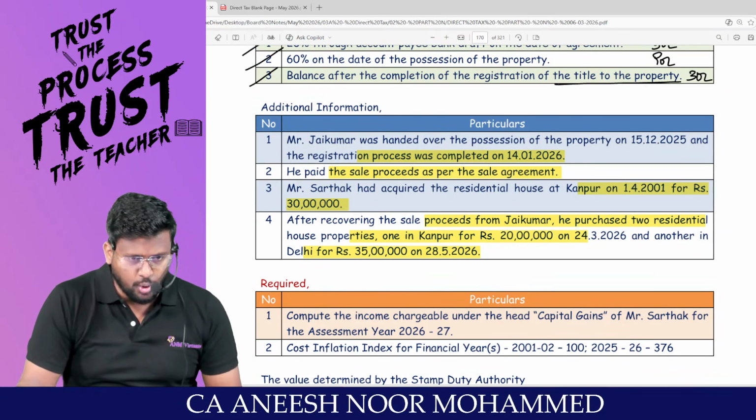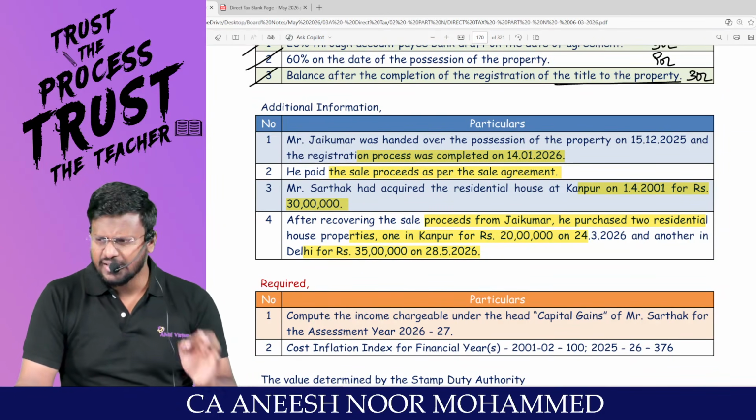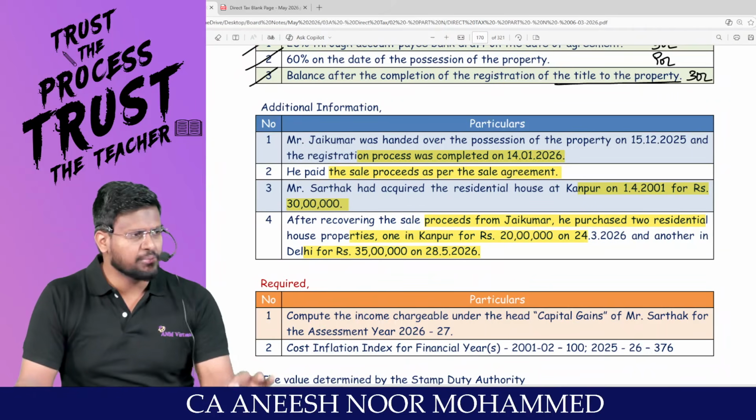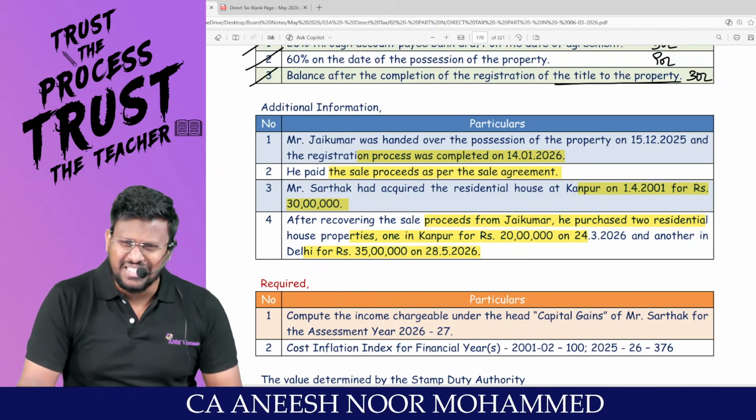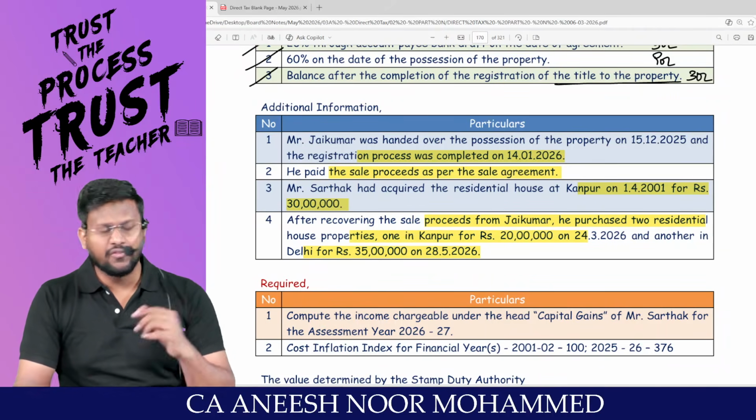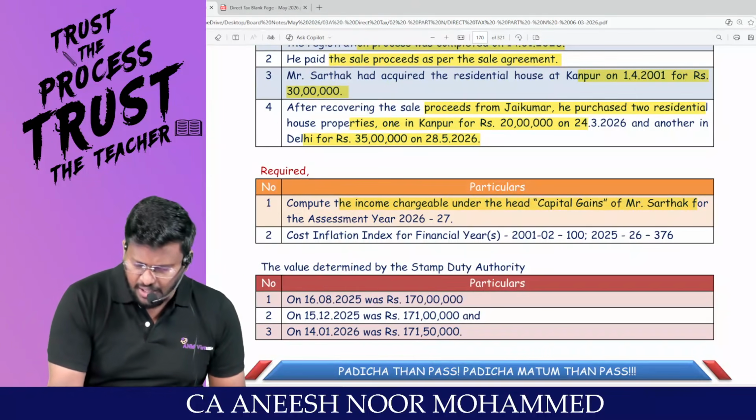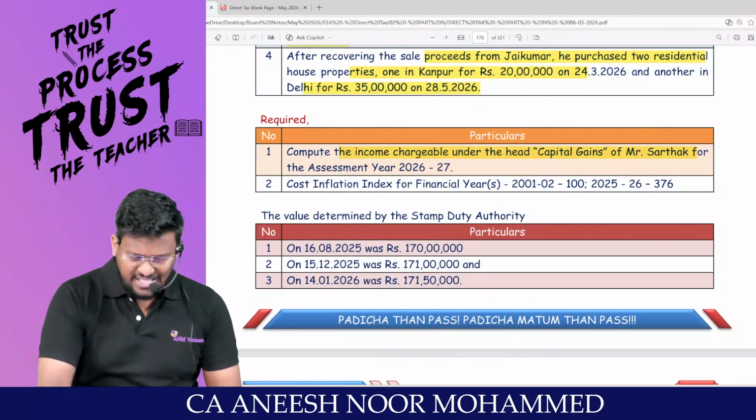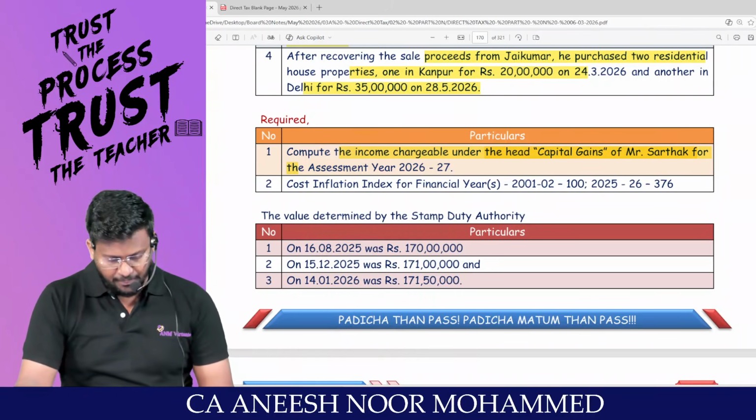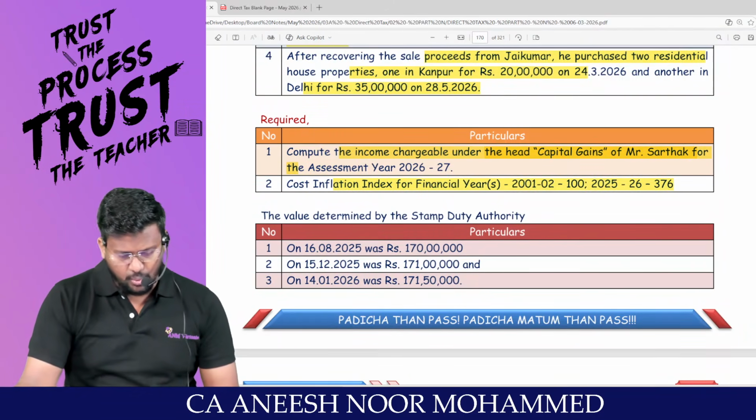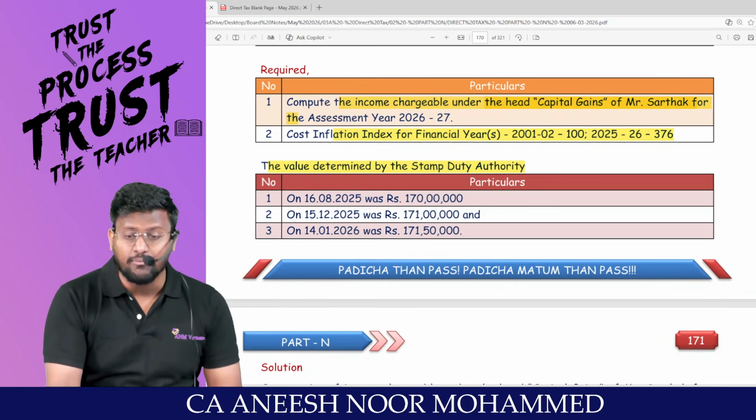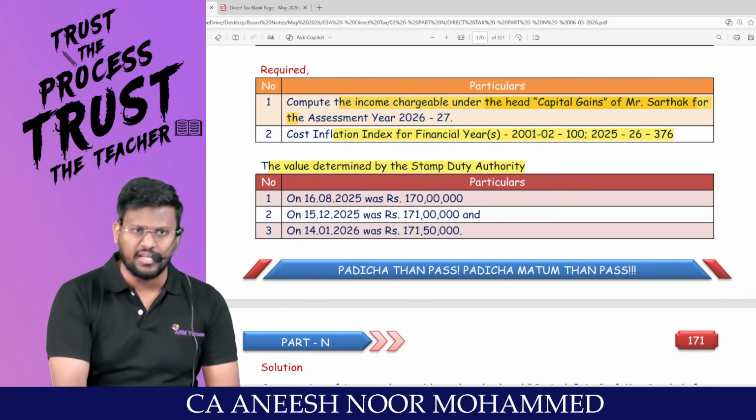You have to check the amount of long-term capital gain. Then he is entitled to claim exemption under section 54. If it is less than 2 crore, 2 houses are allowed. If it is more than 2 crores, only 1 house is allowed. Compute the income chargeable under the head capital gain of Mr. S for the assessment year 26/27. CII has been given in the question. The value determined by the stamp valuation authority, 50C implications are there in the question.